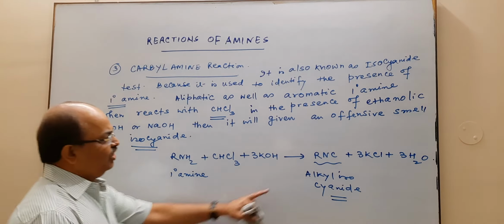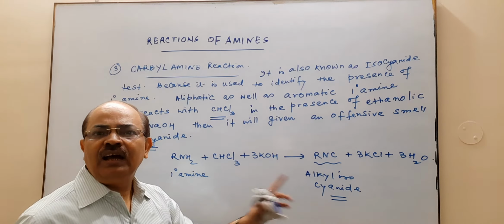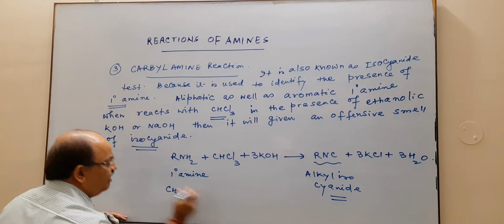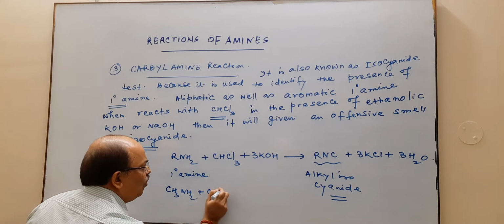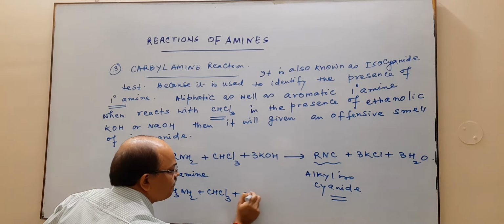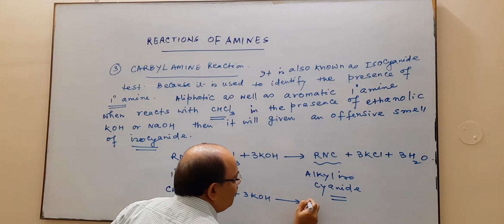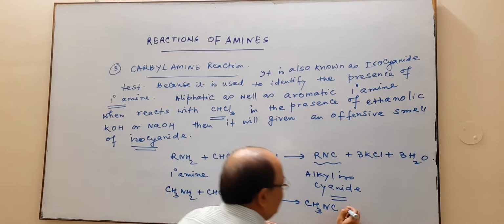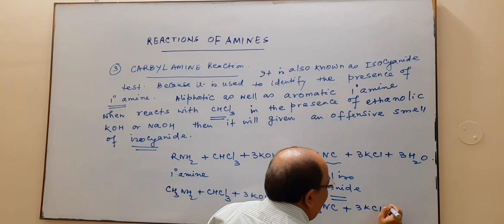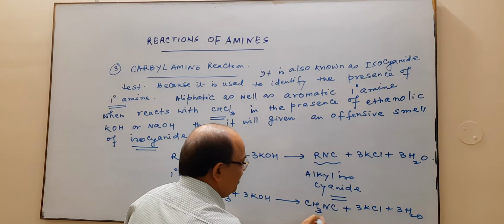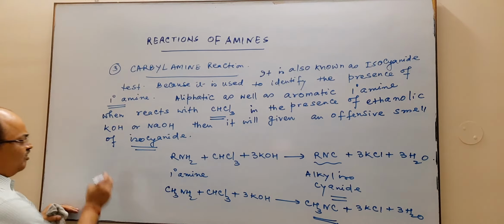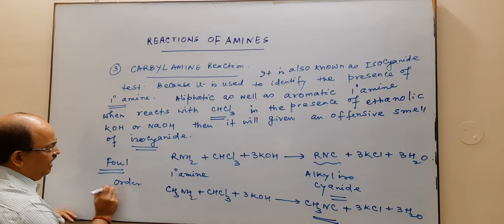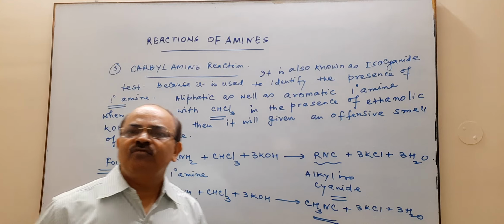For example, if R is your methyl, it is your methylamine. When it reacts with chloroform, then the product is methyl isocyanide and then KCl and H2O. So this methyl isocyanide is of your foul odor or it has an offensive smell.